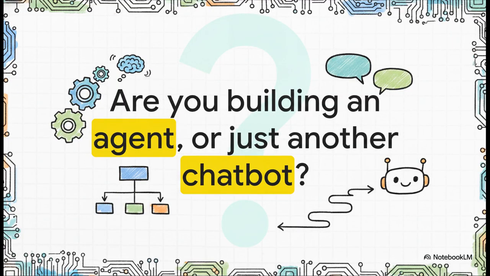The shift from reactive text generators to autonomous reasoning agents is hands down the most exciting transition in software today. It is totally redefining what applications can do for us. So before you write your next line of code, ask yourself this. The future of software is agentic. Are you building an agent or just another chatbot?